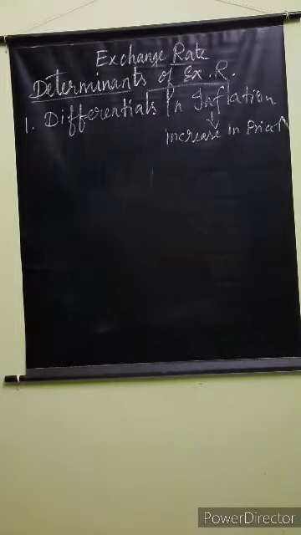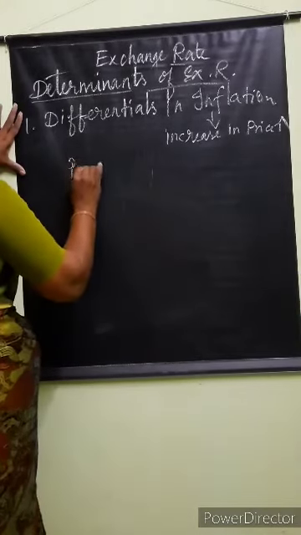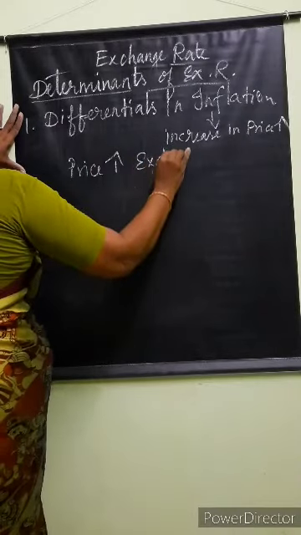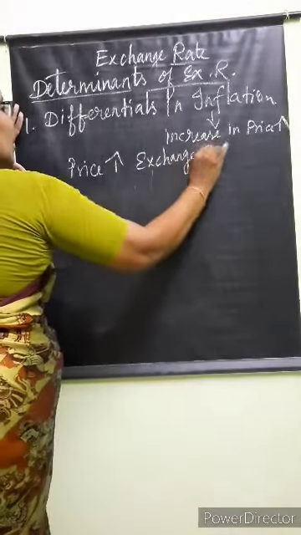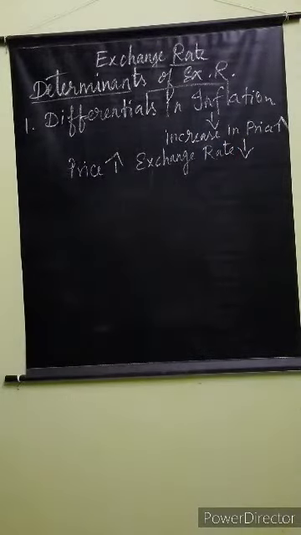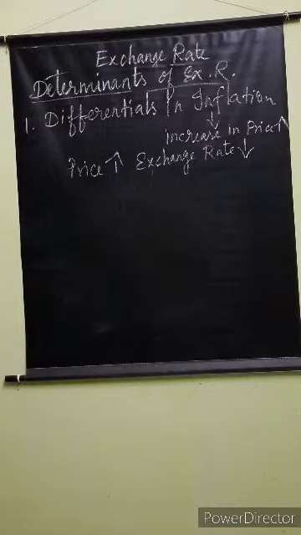How does inflation determine the exchange rate? Inflation and exchange rates are inversely related. What do you mean by that? If the price rises, the exchange rate comes down. Why, girls? Why have they given inversely related?